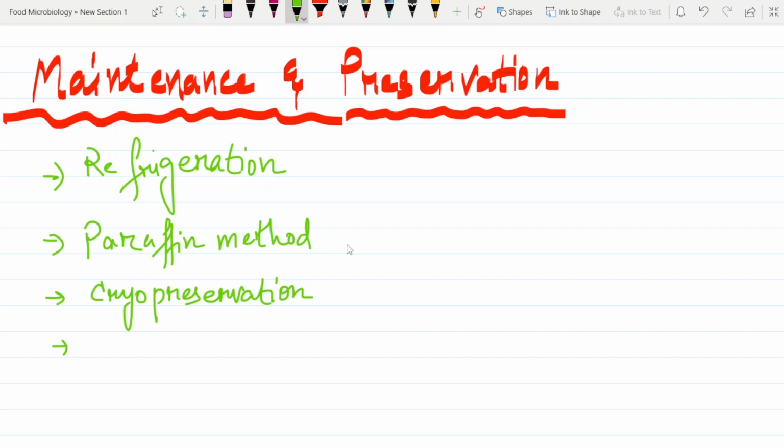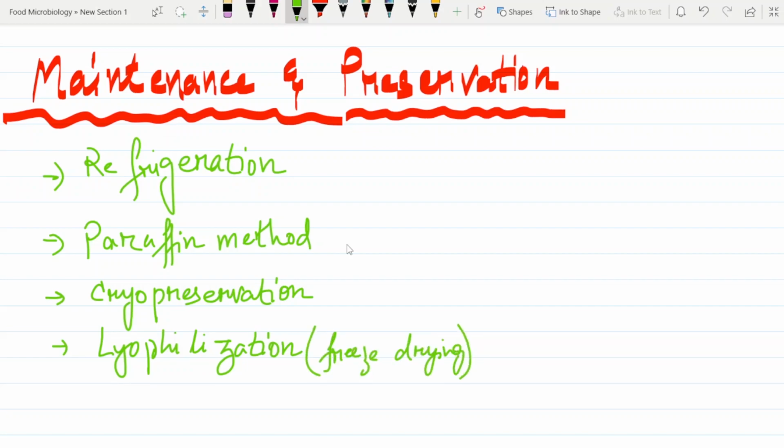Last but not the least, we have lyophilization. Lyophilization is known as freeze drying. I just forgot to mention this one, you have to know this. So these are the different types of modern methods that help in maintenance or preservation of the pure culture. Now we will try to understand each one of them in detail.